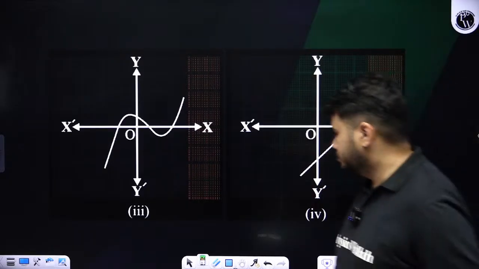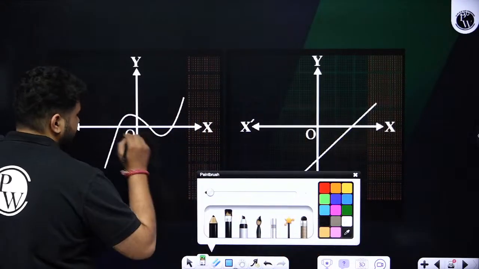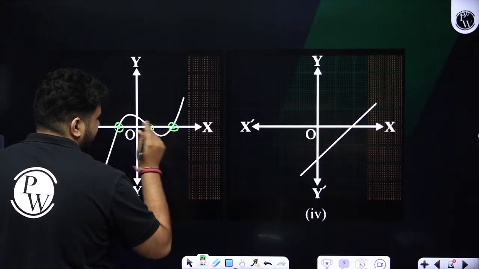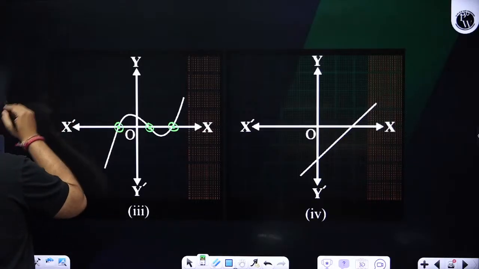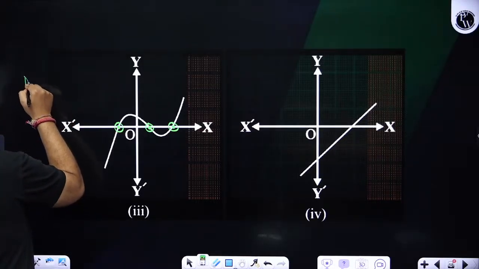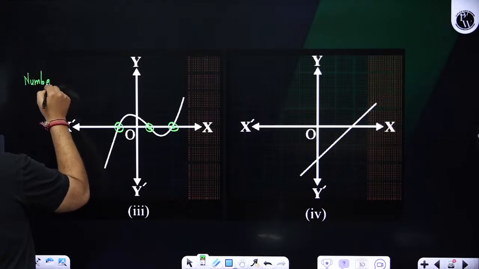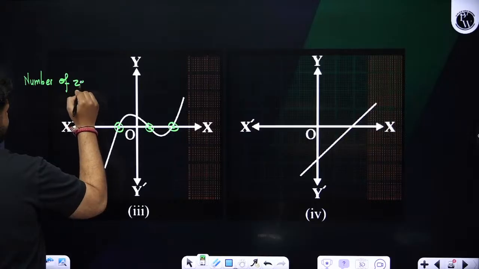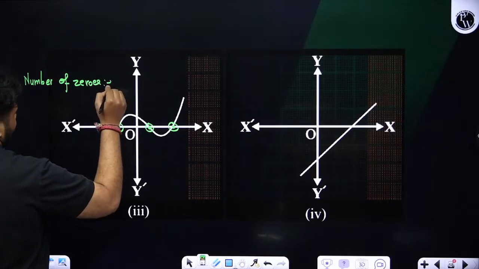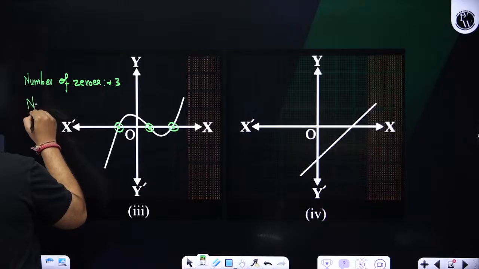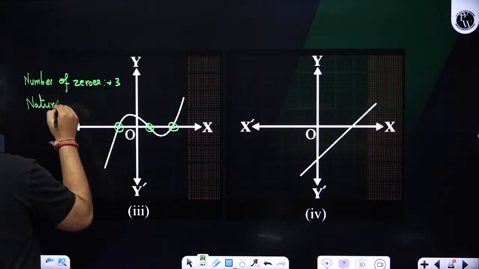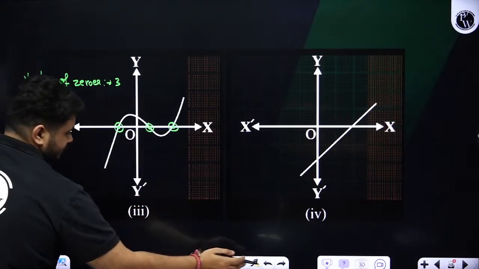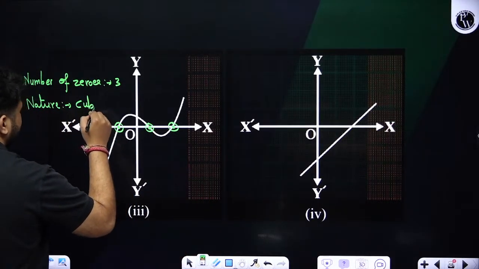Next, if you observe over here, students, again look at the number of zeros here. Here it is cutting the x-axis, here and here. At 3 different places it is cutting. So if we see over here, students, the number of zeros, look at the x-axis, as many times as it cuts is enough for us. Number of zeros will be nothing but what? It will be 3. And what will be the nature? Yes, nature will be nothing but what over here? Cubic. Clear? Nature will be cubic over here.